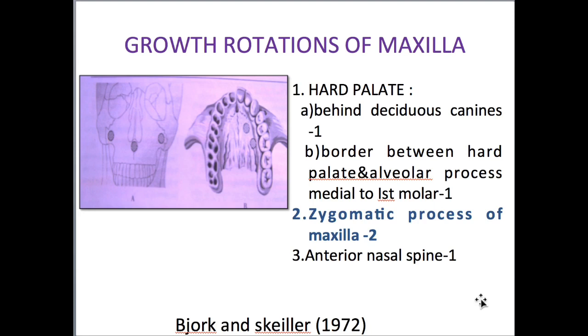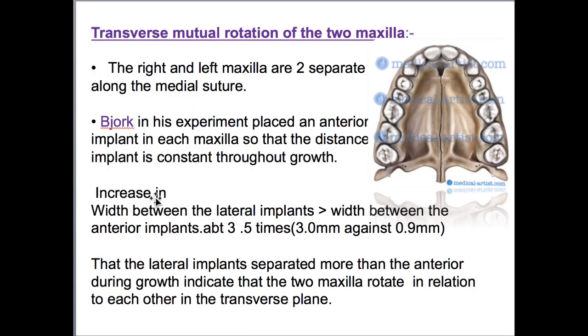So Bjork placed implants in the hard palate. One is behind the deciduous canine and one is behind the medial part of the first molar, that is the key ridge area. Okay, and 2 lateral implants are also placed. These 2 lateral implants are placed in the zygomatic processes and one in the anterior nasal spine. So on consecutive cephalograms, he studied the changes of the maxilla. Then he found out that the lateral implants are getting separated more. The distance between the lateral implants is more than the anterior one. That means they are rotating transversely.